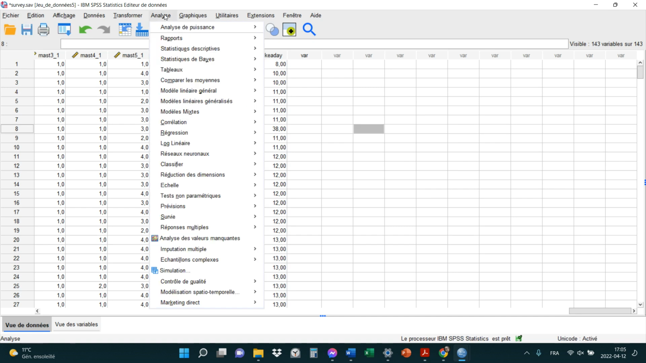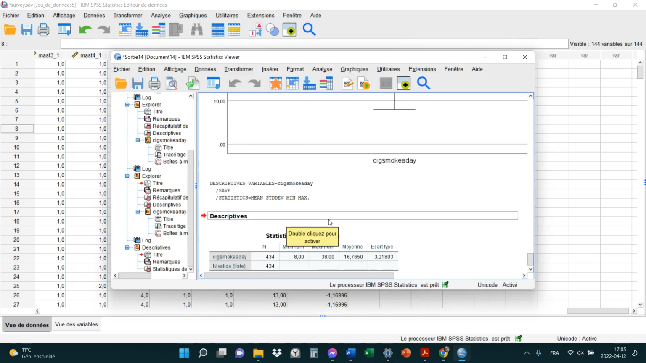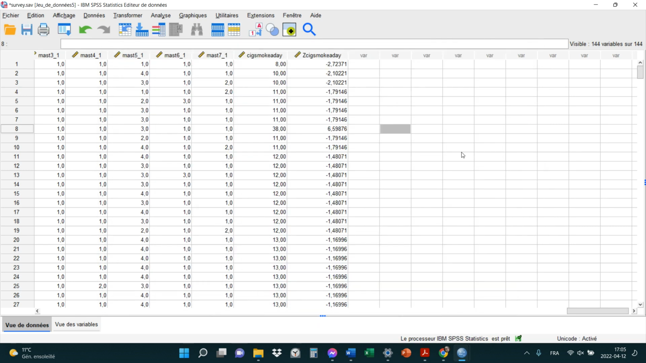The way you would do that is analyze statistiques descriptives, descriptives, and I'm going to take that variable here, SIG Smoke a Day, okay, and I'm going to click here. Now, I don't know what that is in English. I think it's save standardized values or something like that, okay. Enregistrer des valeurs standardisées dans des variables. Clic. OK. Qu'est-ce que ça me donne? Ça me donne une nouvelle variable, Z SIG Smoke a Day, qui est cette variable-là, SIG Smoke a Day, qui c'est des scores bruts, transformés en score Z.